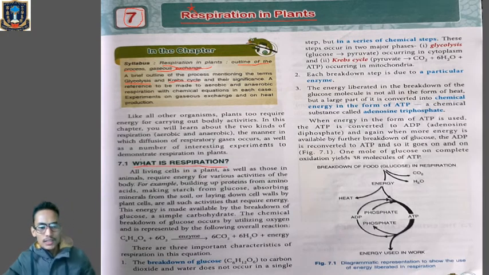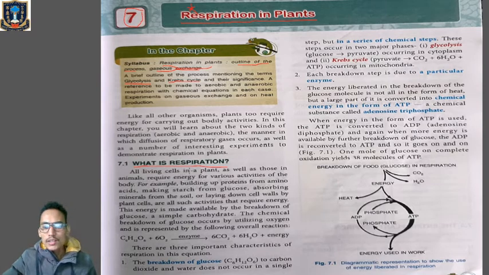You can see over here that all the living cells in a plant as well as in an animal require energy for various activities of the body. I have told you that in order to live, may it be a plant or an animal, all living organisms have to perform certain metabolic activities, and to perform those activities we require energy. Energy is required for the formation of protein, and proteins are mainly formed from amino acids, because amino acids are the building blocks of protein.